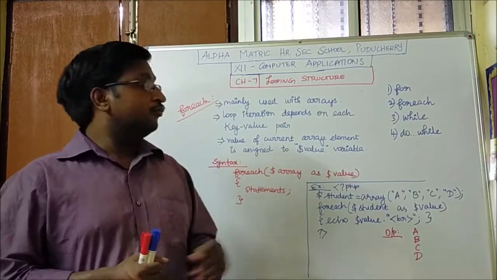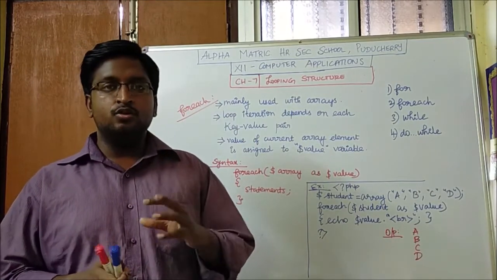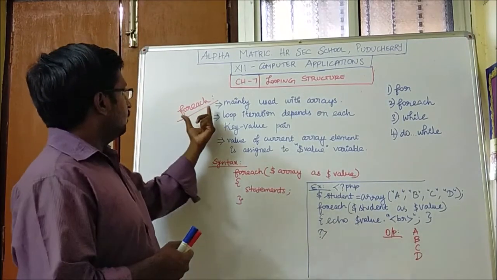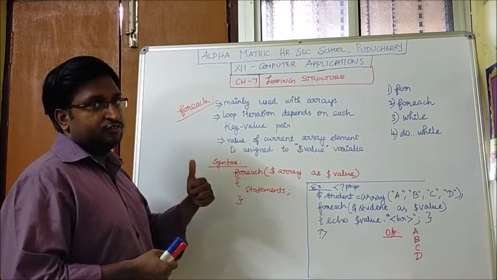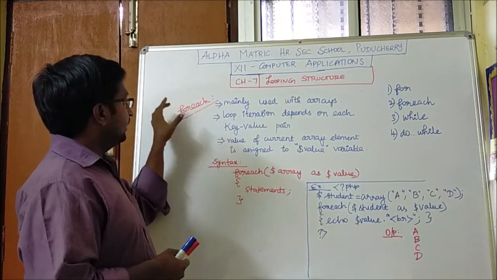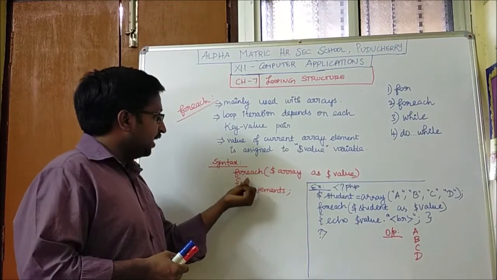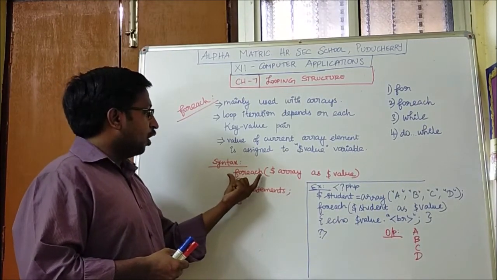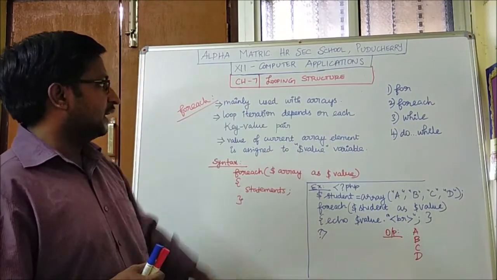Next is the foreach loop. The foreach loop is mainly used with the help of arrays. Again, you have to write foreach without giving any space. In your book, even in the heading and in the syntax, they have given a space in between for and each. You have to write foreach continuously. It is mainly used with arrays.